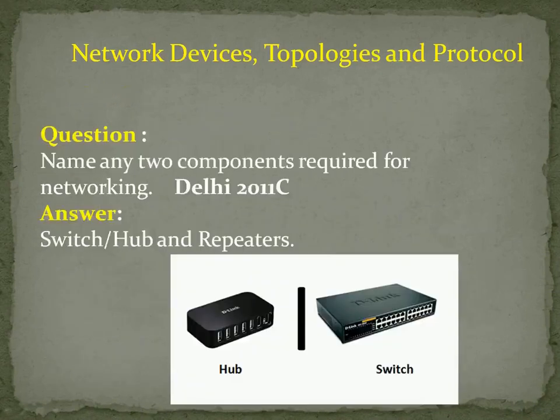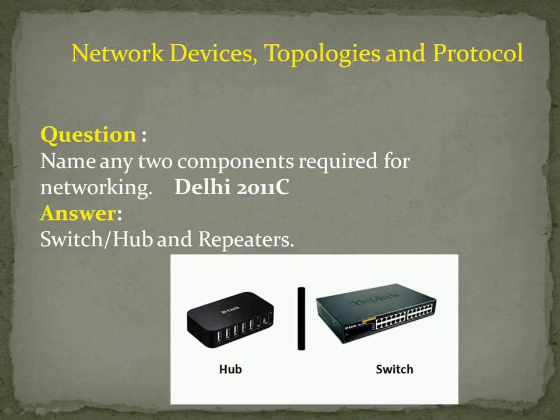Right. So the next question is, name any two components required for networking. If you want to form a network, some important hardware networking devices are needed. So they are asking for a few networking devices. The answer is switch or hub, and repeaters. Can you see the hub device and the switch device?